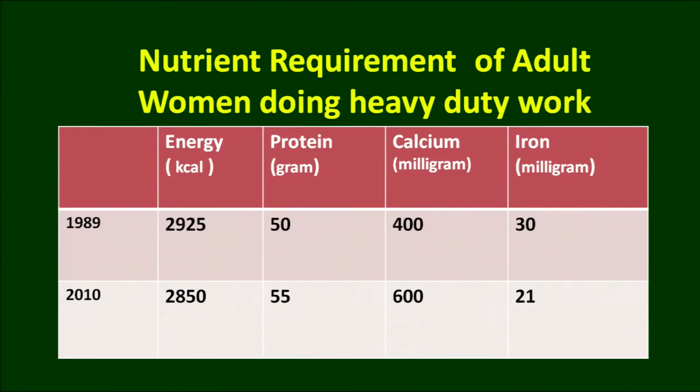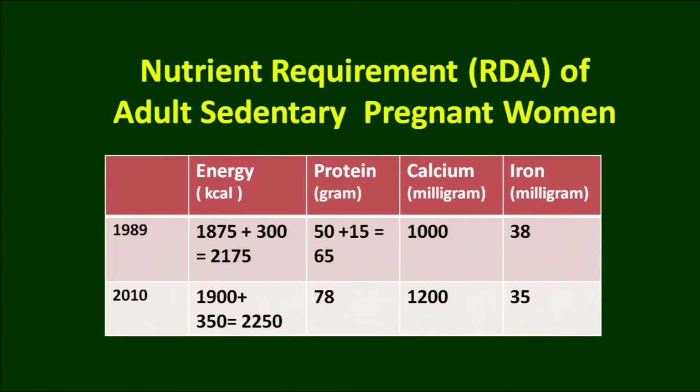Women who are doing heavy duty work, they are also doing a lot of work in the agriculture field, industries, construction sites. They require a much higher amount of energy, that is 2850 calories per day. One of the factors we have talked about is that energy requirement or nutrient requirement is different in different physiological conditions. One of the physiological conditions with women is pregnancy. So, pregnant women require more energy and other nutrients.